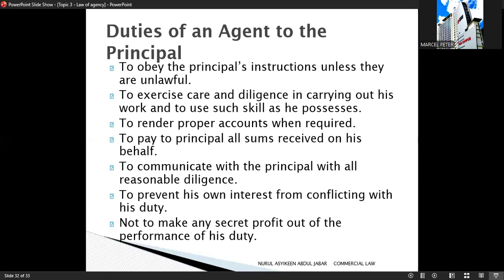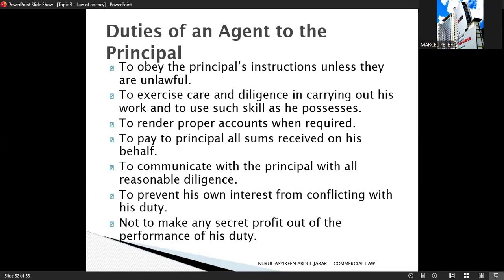Number 4, duty to pay all sums received. Any money received by the agent on behalf of the principal must be paid over to the principal. The agent cannot keep it unless allowed. Number 5, duty to communicate with reasonable diligence. The agent must keep the principal informed and communicate important matters as soon as reasonably possible. This is especially important in urgent situations.